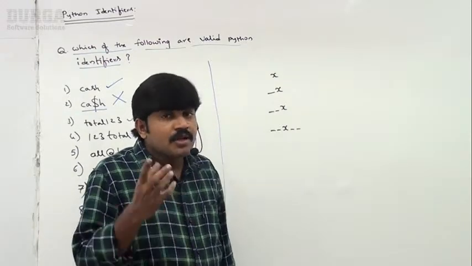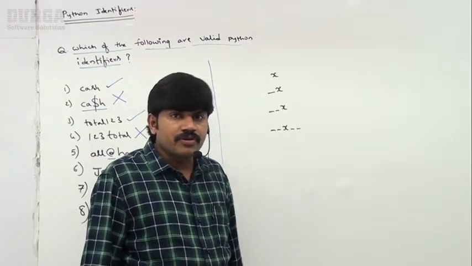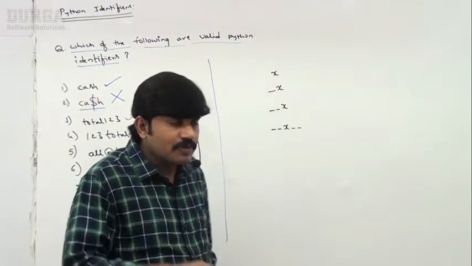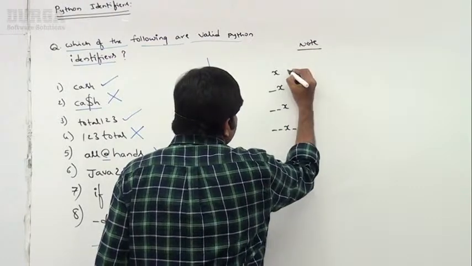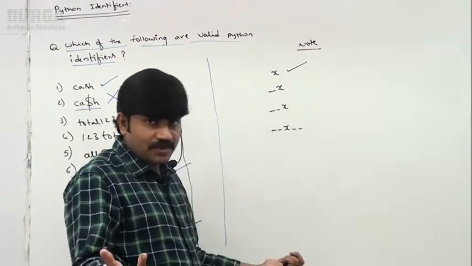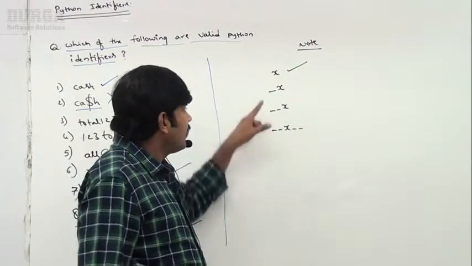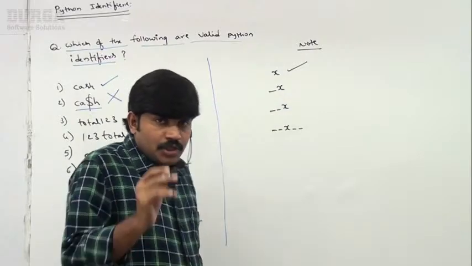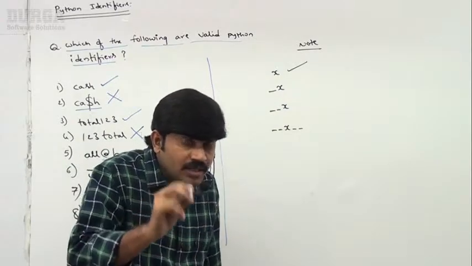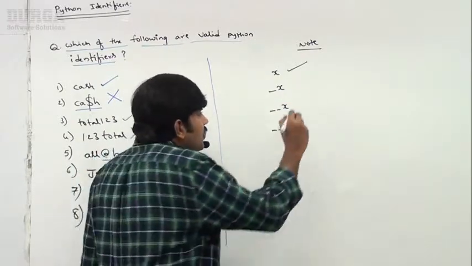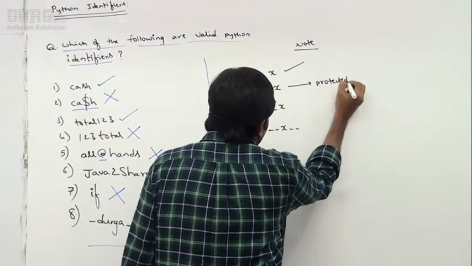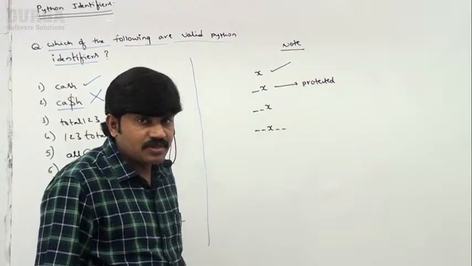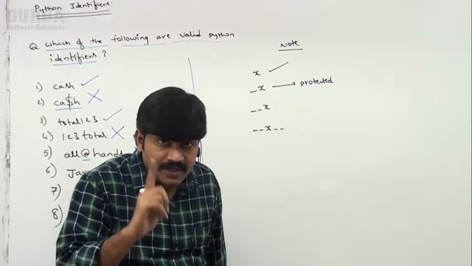Remember, in the OOPs concept we will discuss this in detail, but for now just be aware. Here x means a normal variable, just like abc, valid. If any variable starts with an underscore symbol, it is considered a protected variable.